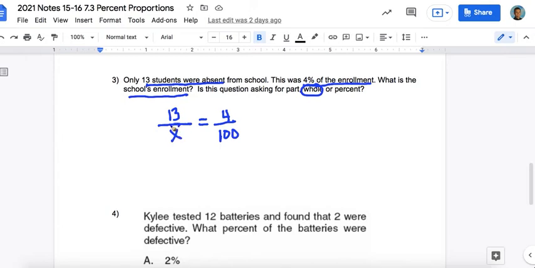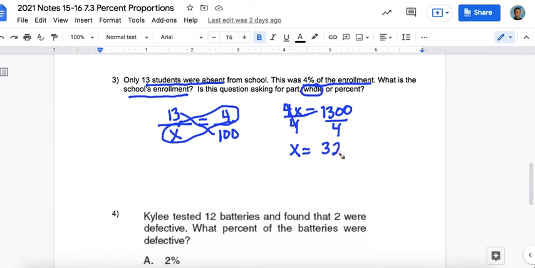So now we're going to use our cross products. So 4 times X is 4X. 13 times 100 is 1300. And the opposite of multiplication is division. So we're going to divide both sides by 4. And that gives us an answer of 325 students.